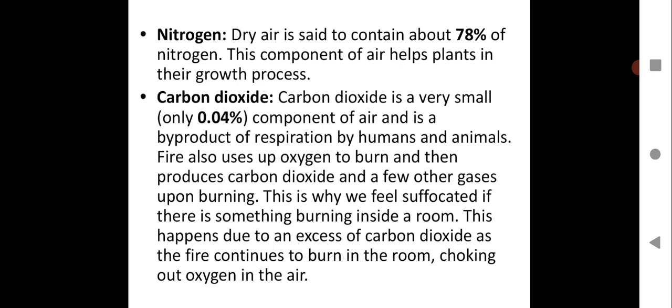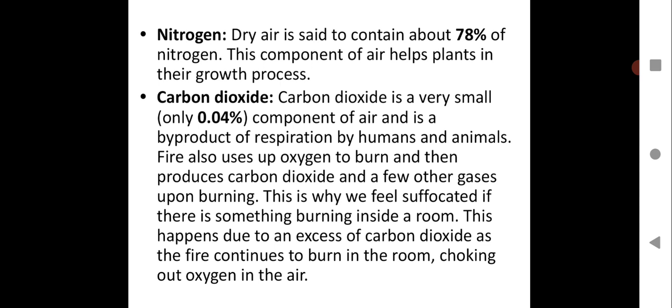That's why nitrogen also becomes a very important gas in the air, and one of the main constituents in the air. You can see the composition is 78%, a huge composition of the air contains nitrogen gas.